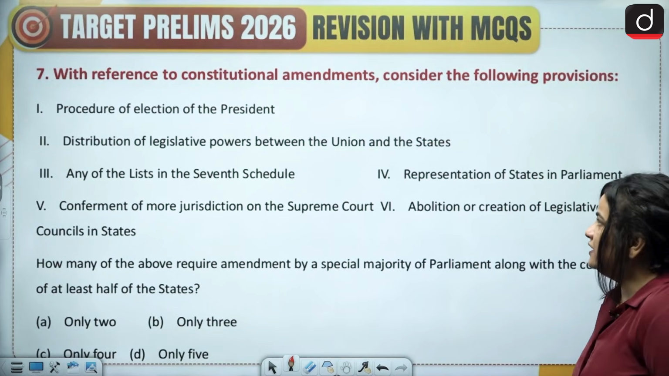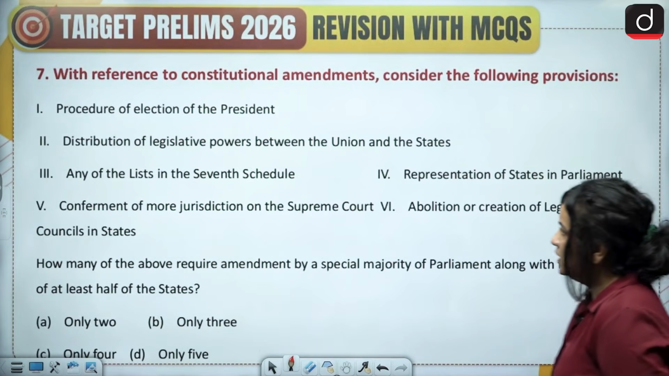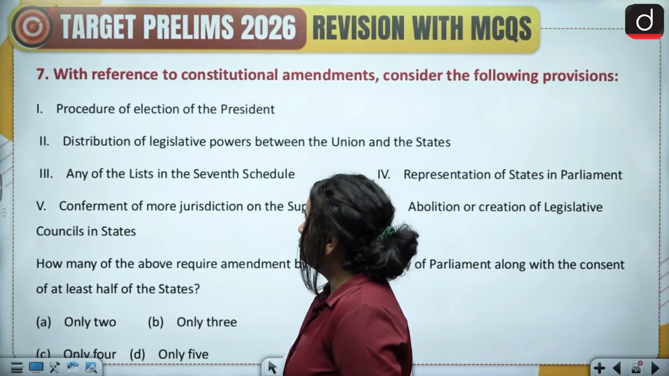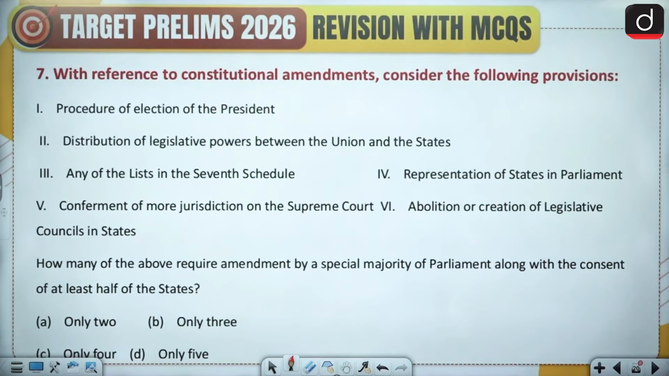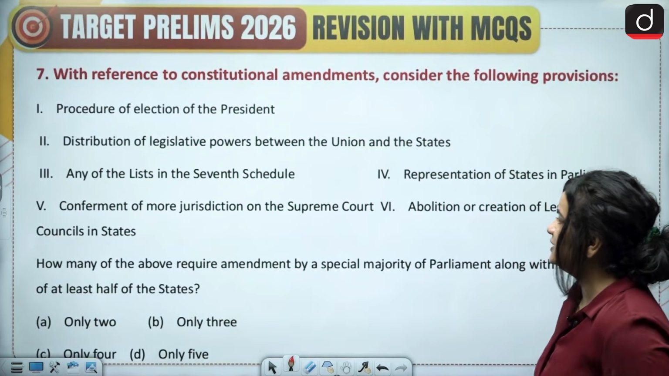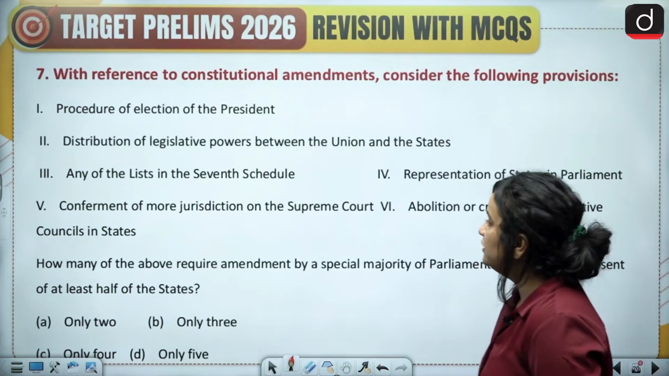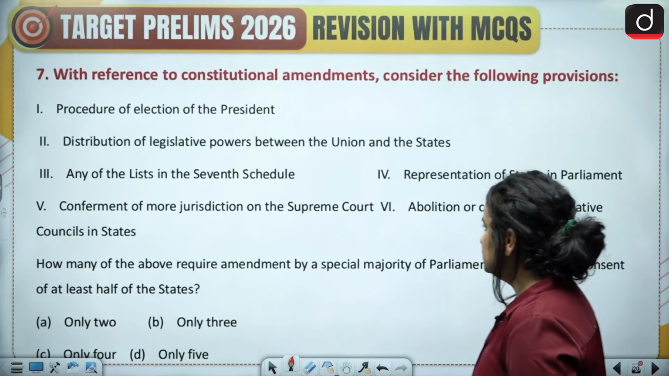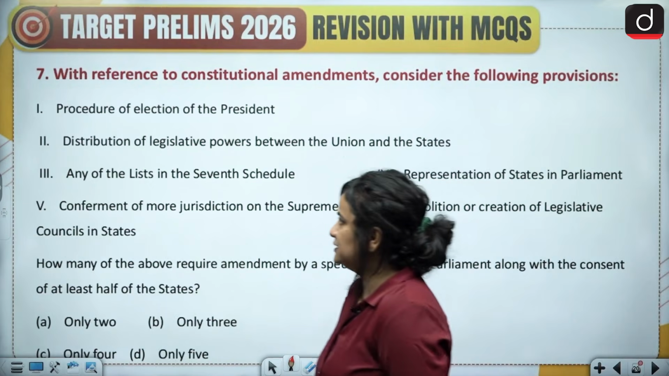Question 7. With reference to constitutional amendments, consider the following provisions. 1. Procedure of election of the president. 2. Distribution of legislative powers between the Union and the states. 3. Any of the lists in the 7th Schedule. 4. Representation of states in Parliament. 5. Conferment of more jurisdiction on the Supreme Court. 6. Abolition or creation of Legislative Council in states.